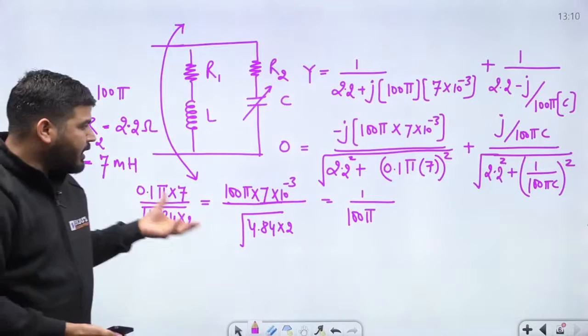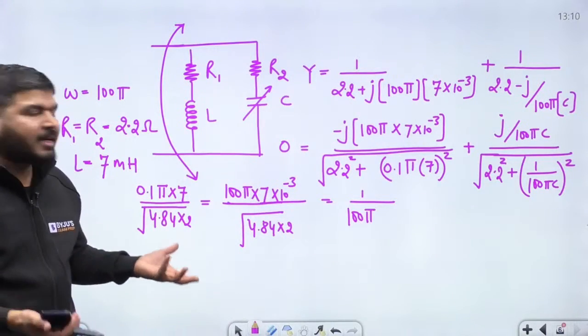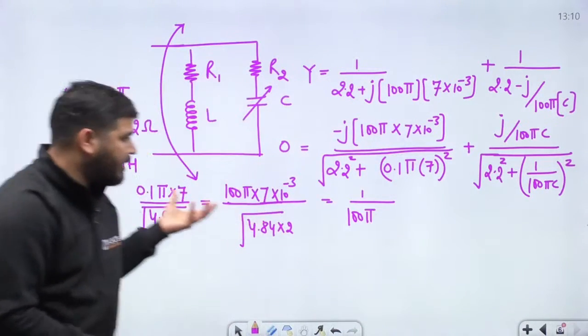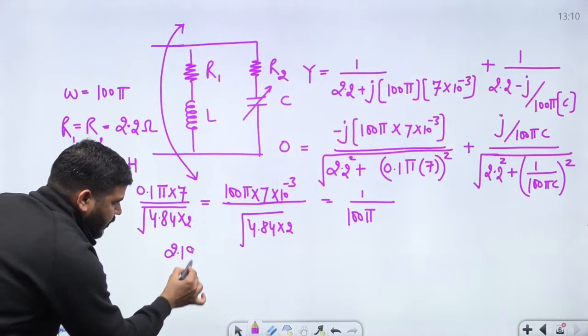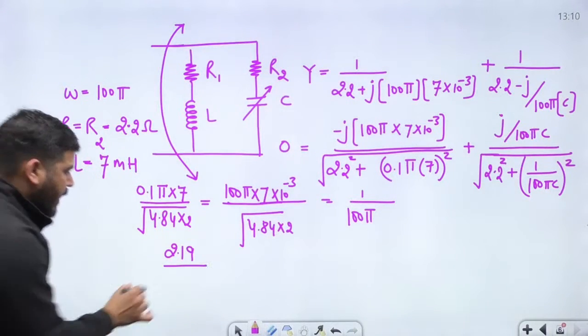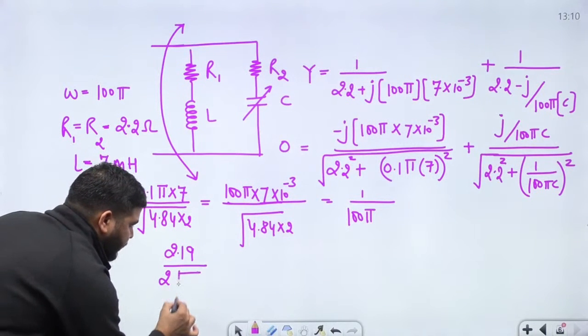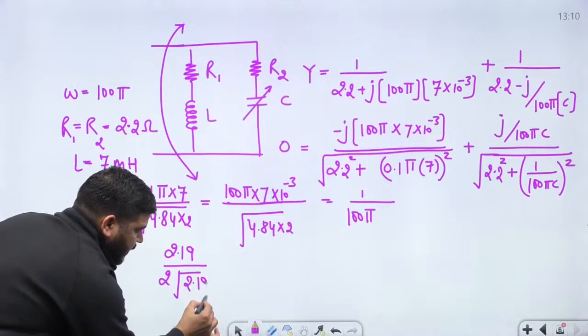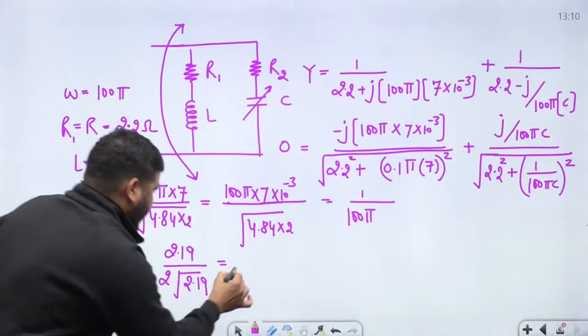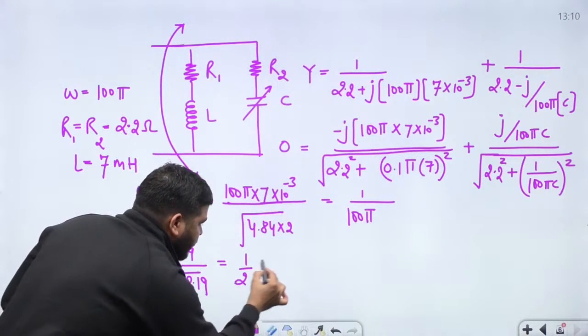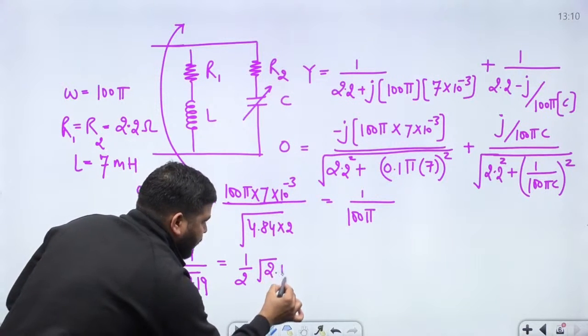The only thing you have to do is the calculation part, nothing extra. The numerator is 2.19. In the denominator, you have 2 into root of 2.19. So the left hand side came out to be 1 by 2 root of 2.19.